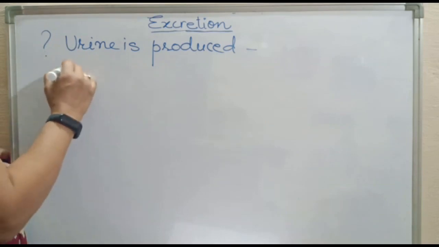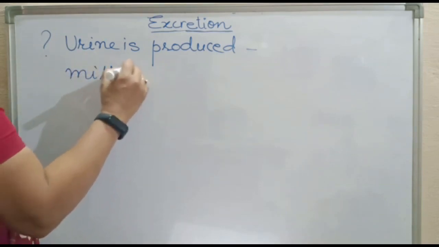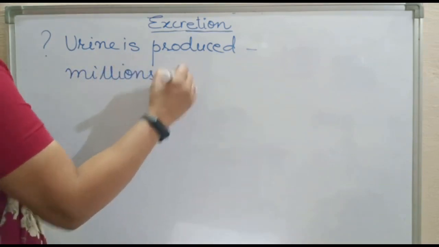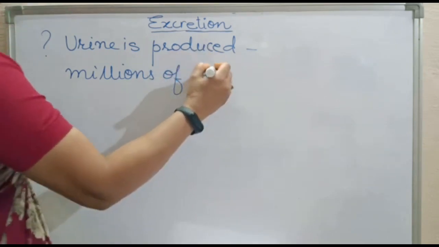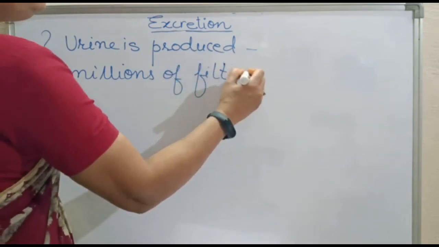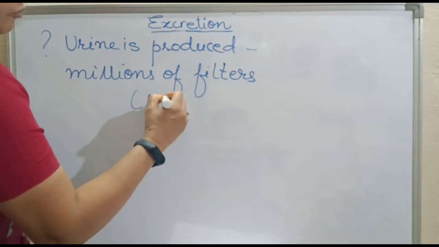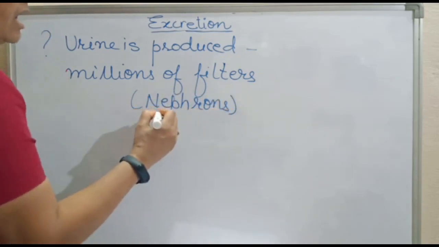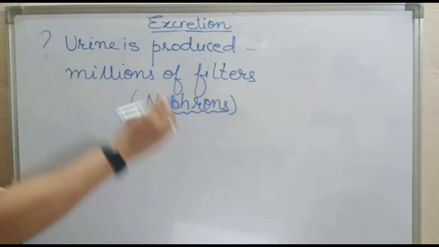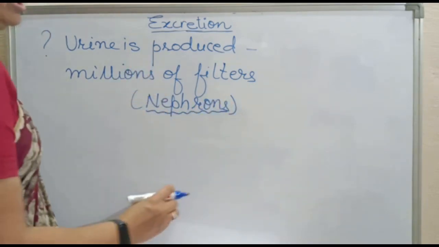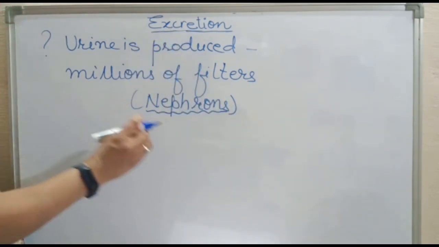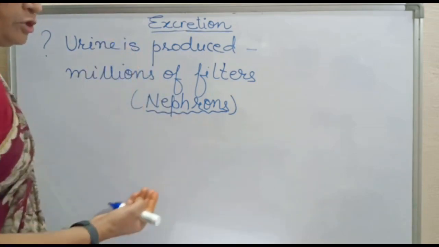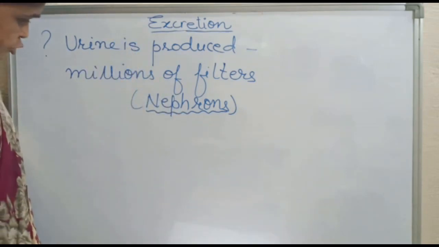Each kidney contains millions of filters. Millions of filters in each kidney, right? And these filters are called nephrons. And these are, we can say, the most important structure or part which is helpful in the formation of urine.